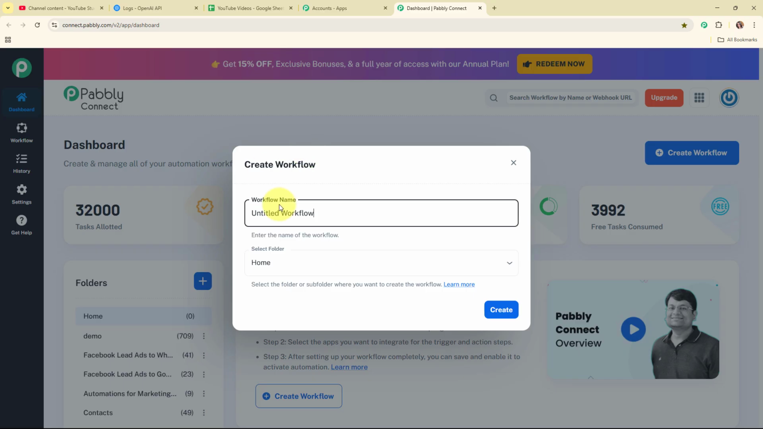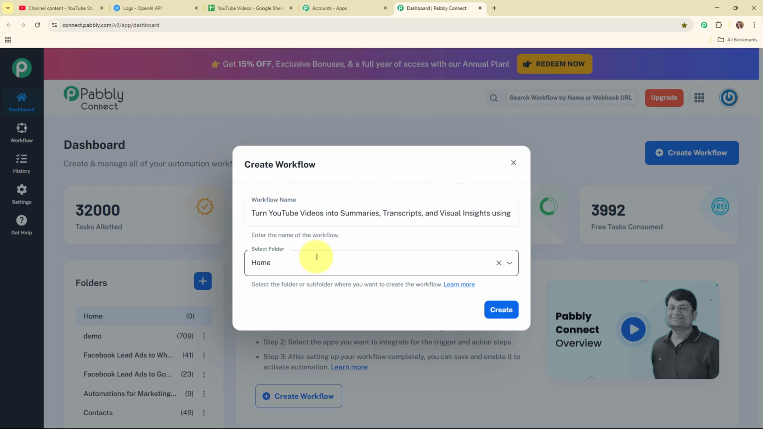Now here in this create workflow dialog box, I have to give a name to my workflow. So I'm going to give the name as turn YouTube videos into summaries, transcripts and visual insights using AI agent. And now here after giving a name to my workflow, it is asking me to select the folder.